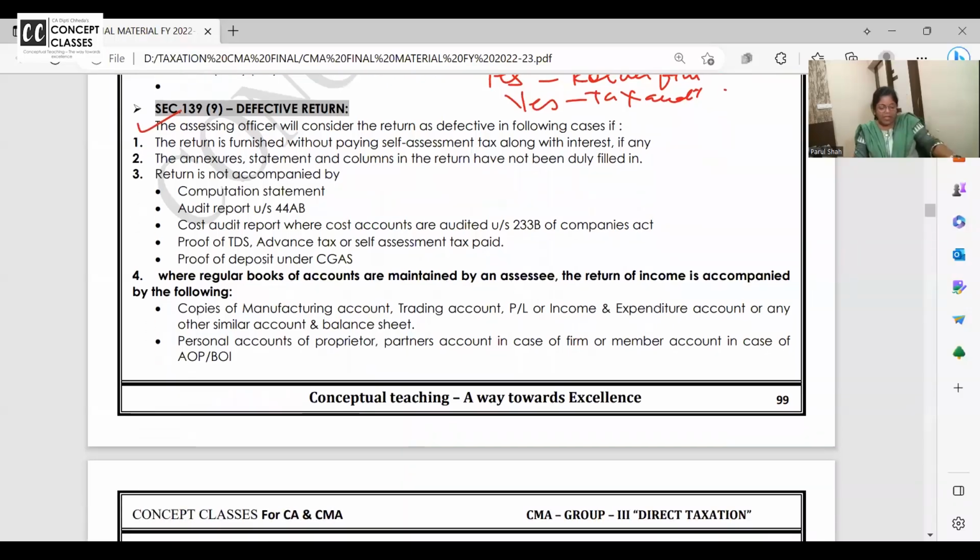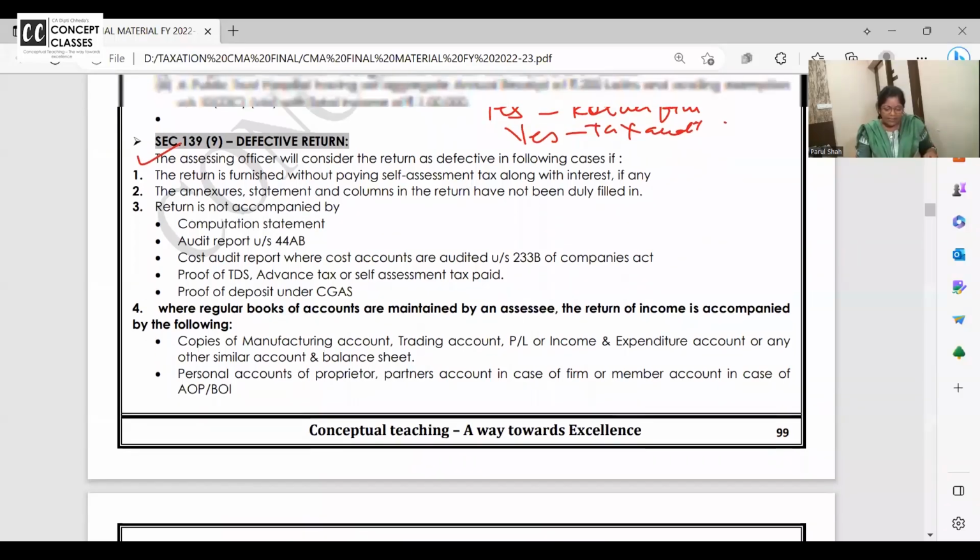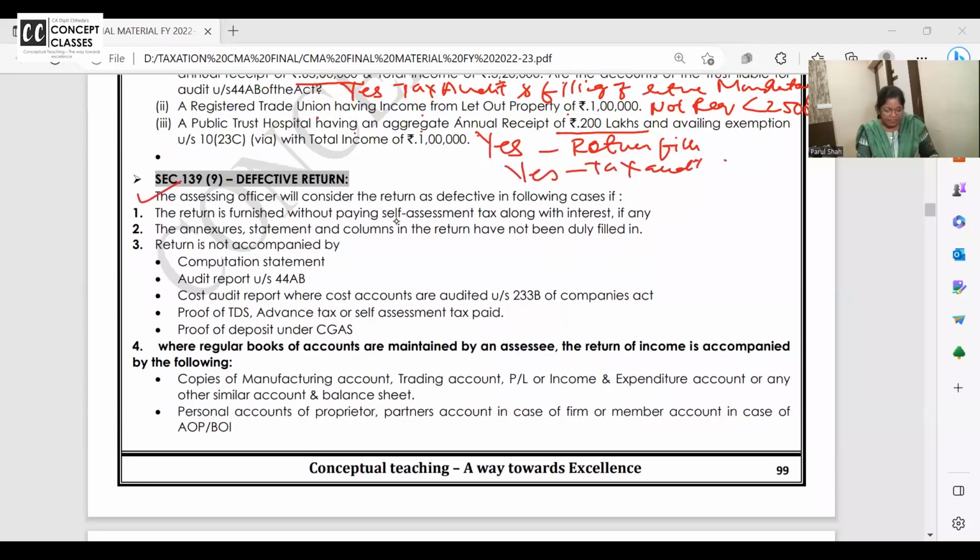AO officer will consider return as defective return if the return is furnished without paying self-assessment tax along with interest. This is very important. When you file the return, you need to pay tax, no? Otherwise, the return will be treated as defective return.